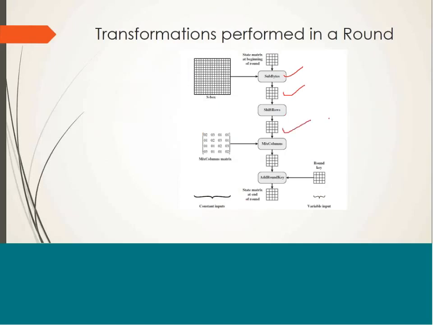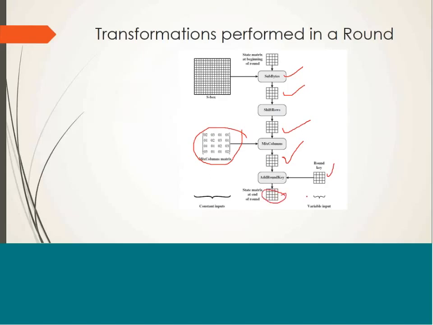Output state matrix is given as input to mixed columns operation, where we have multiplied the state matrix with this constant matrix using GF(2^8). Then this output state matrix is given as input to add round key operation, where this state matrix and the round key are XORed to get the new state.